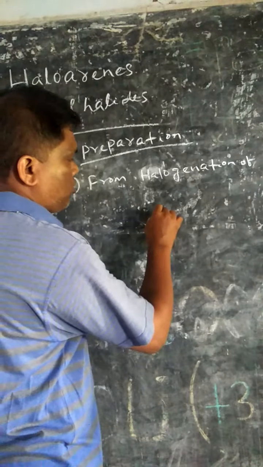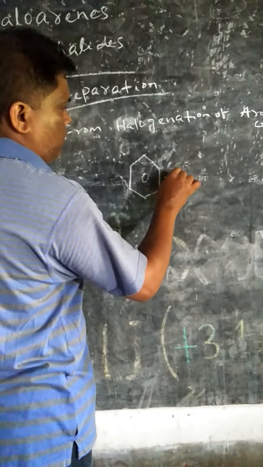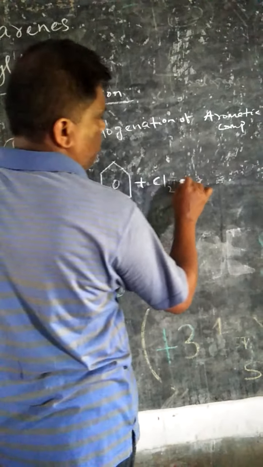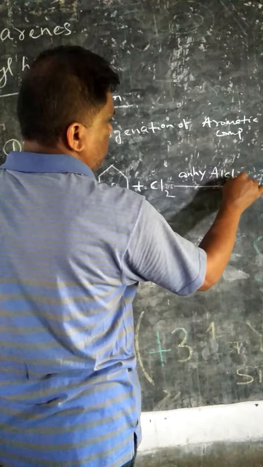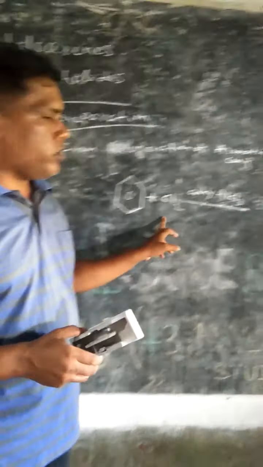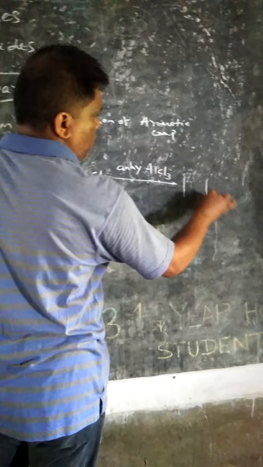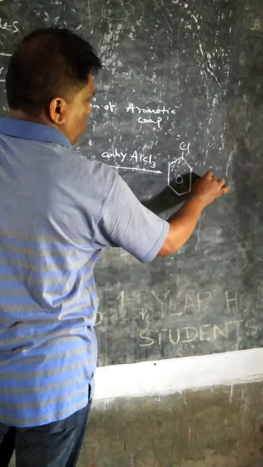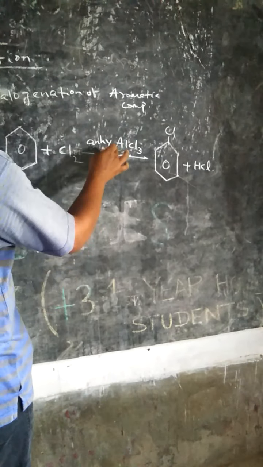Halogenation of aromatic compound. For example, benzene reacts with chlorine in presence of anhydrous AlCl3, and we can get chlorobenzene plus HCl.